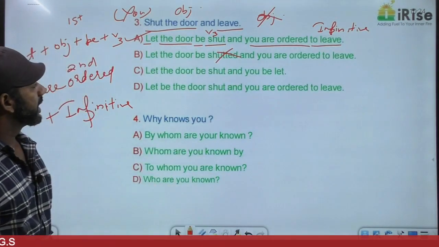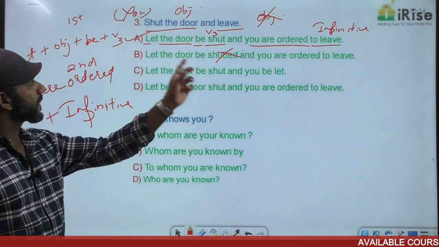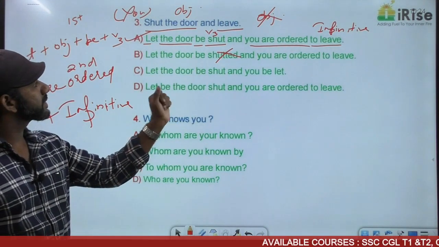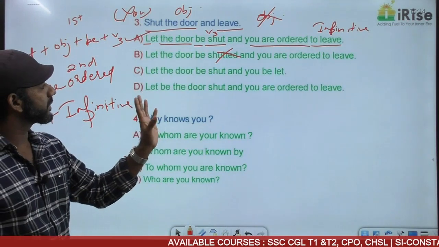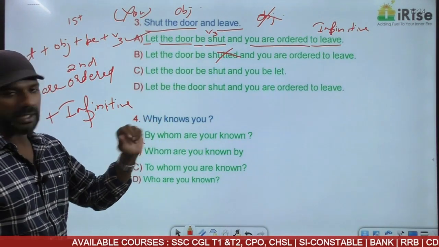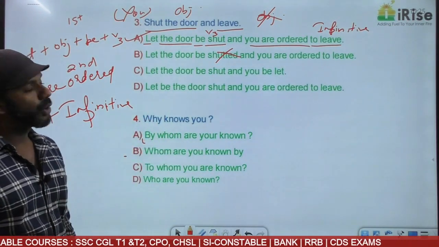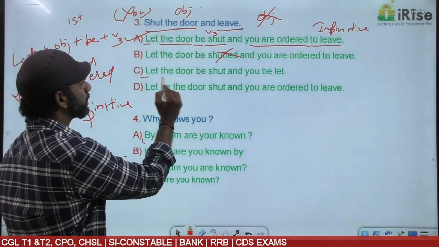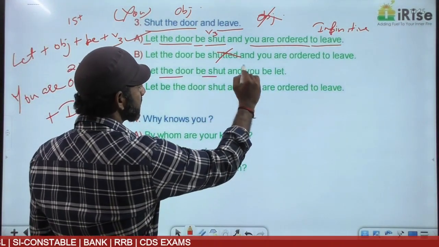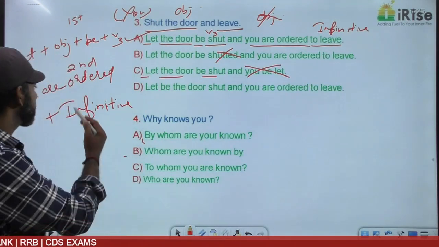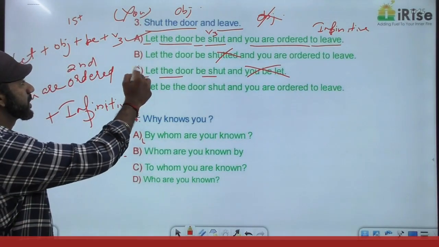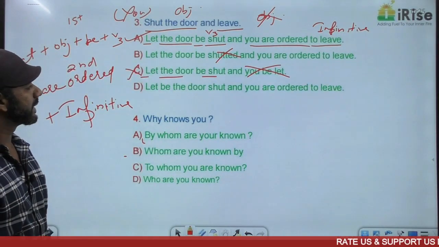Come to C. Let the door shut be. Let plus object plus be plus V3. Let the door be shut. Completely fine. And you be let. Let the door be shut is completely fine. The second one is not in the correct structure. It has to be in this structure. Option C is eliminated. Come to D.